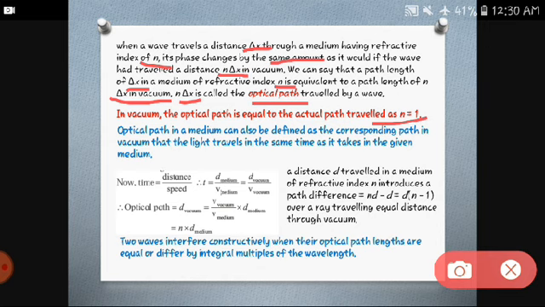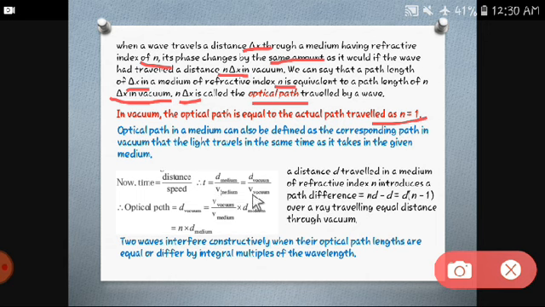Alright, when we are considering vacuum and when we are considering a medium, the time should be the same. That is known as optical path. Now time is nothing but distance upon speed. So t is given as d medium divided by v medium.